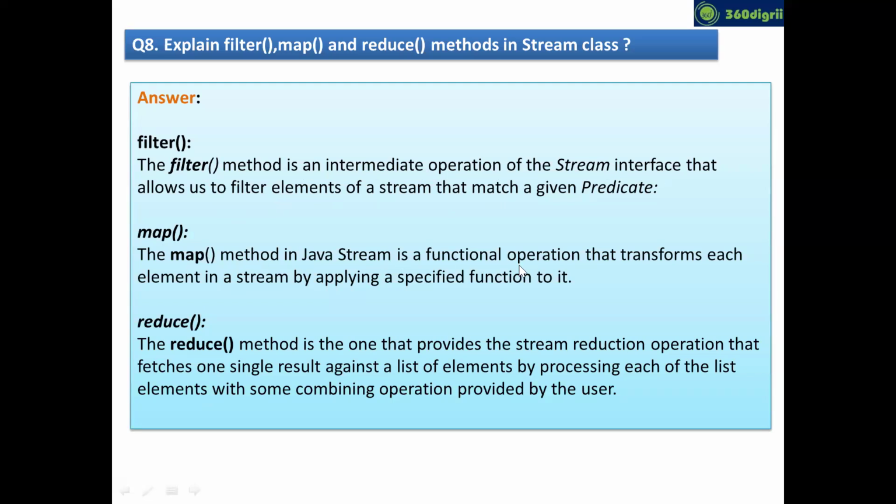Now, can you see map? Map will transform each element. Nothing but it will modify the elements in the list. Now, can you see reduce, buddy? The reduce method returns a single result against a list of elements.